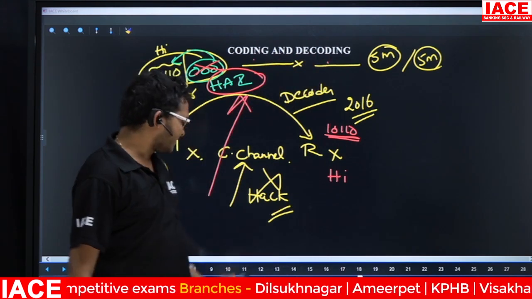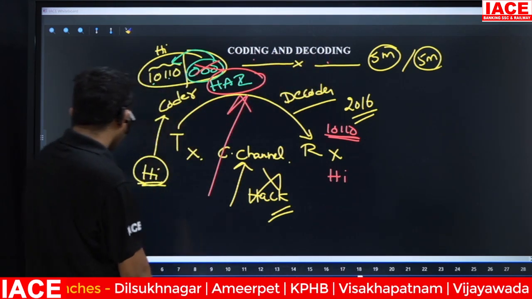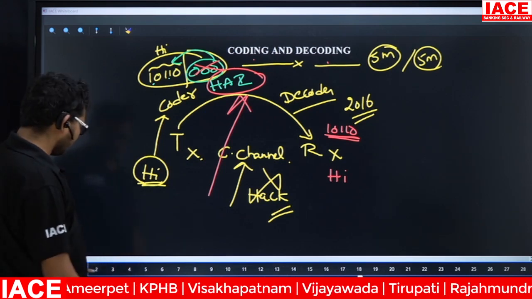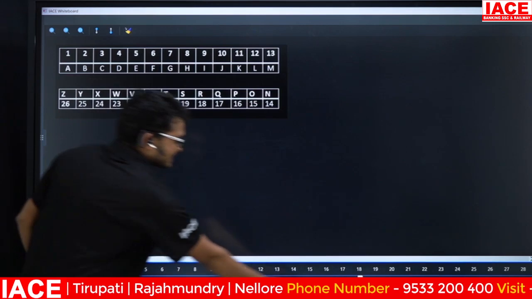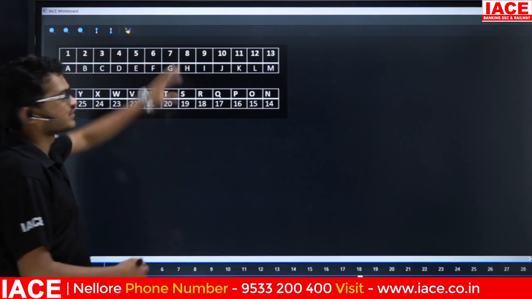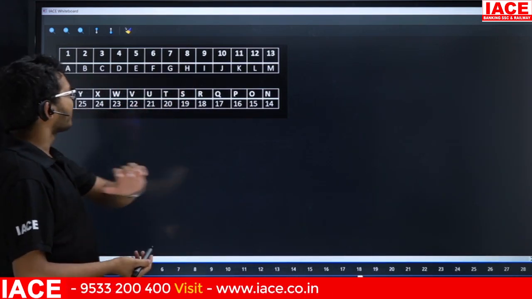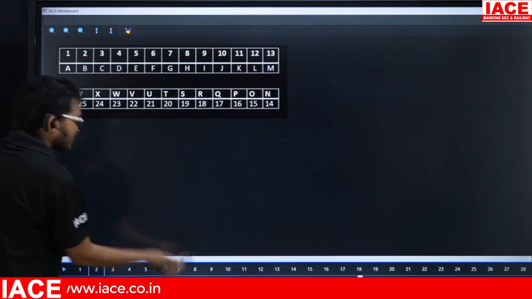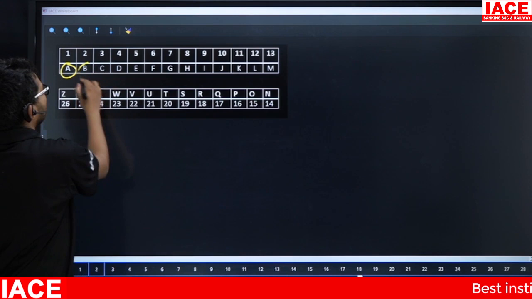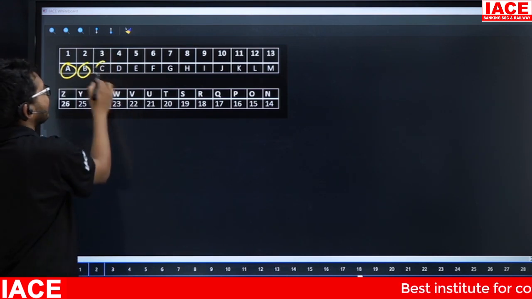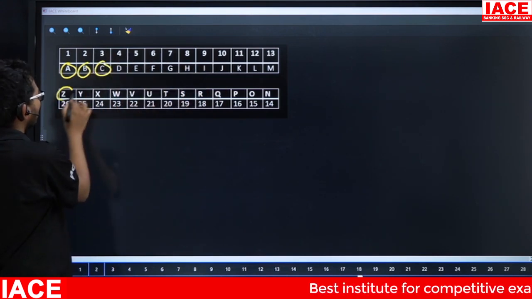So friends, in coding and decoding, first we are going to remember the face value of each and every alphabet. At the same time, we are going to remember opposite letters. The face value for A is 1, for B is 2, for C is 3, and so on, and for Z is 26.